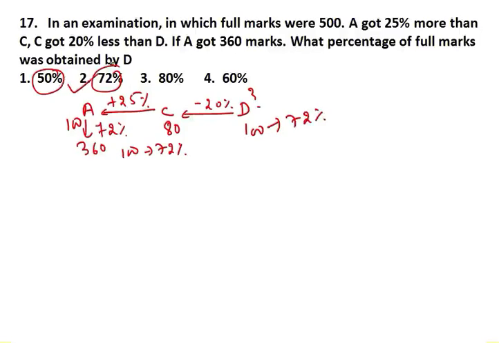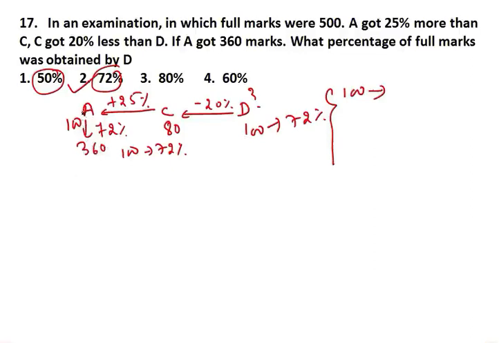Now this particular question you can do with another method also. Let me explain here. Suppose D is 100. Okay. Here if you reduce by 20%, it becomes 80. If you increase by 25%, it becomes 100. Now this type of increasing and decreasing, if you do not know, please see my previous video at my request, because I have already explained it very clearly in a very simple way and I have taken my time. So I request you to go and see how to increase and decrease a number. Now when you increase 80 by 25%, you get 100. Let me write here, you get 100.